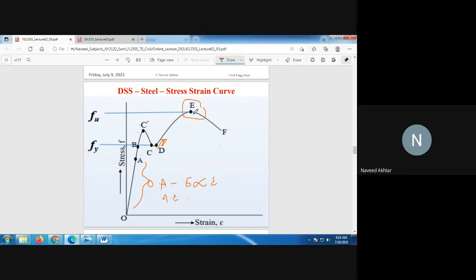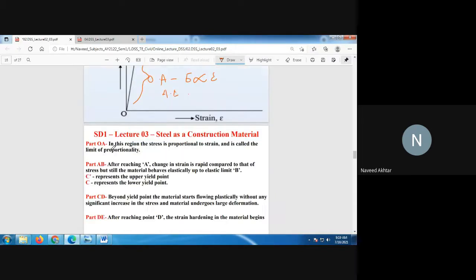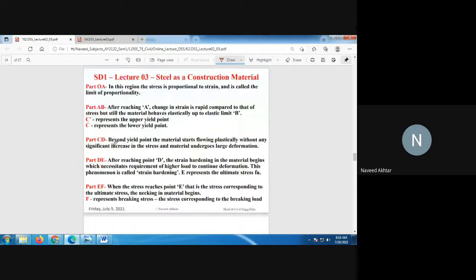And then, when we further increase the load, the stress is decreasing, and the elongation and strain are increasing. At point F, the failure point, the failure will occur, and this is nothing but the stress diagram of the steel. So this is the explanation.